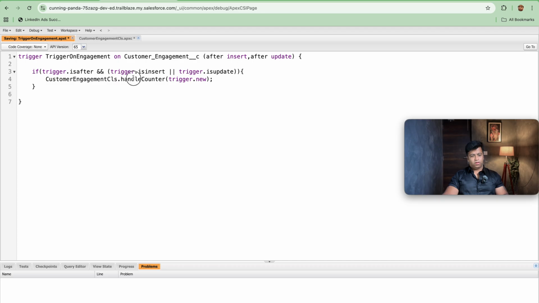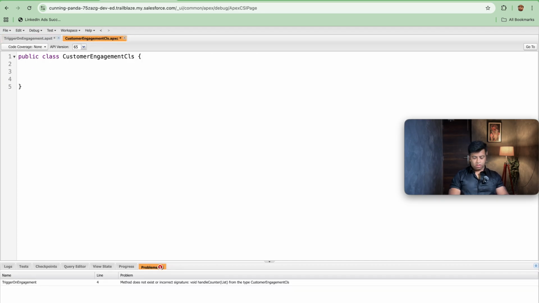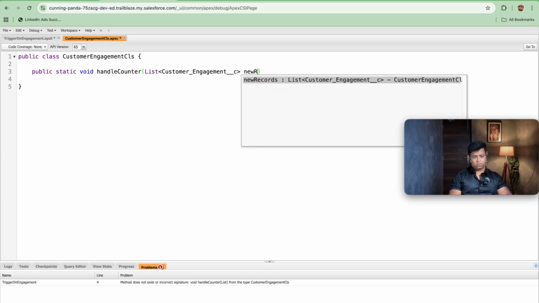Once this is done, we will be copying the handleCounter, and going here: public static void handleCounter. Here we will be taking a list of Customer_Engagement__c newRecords.